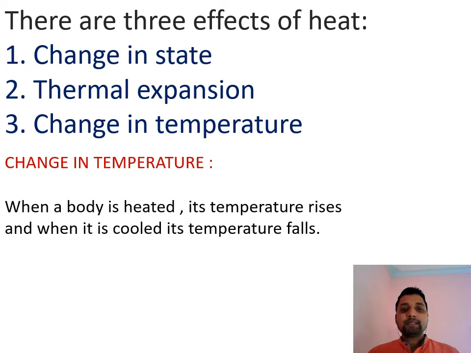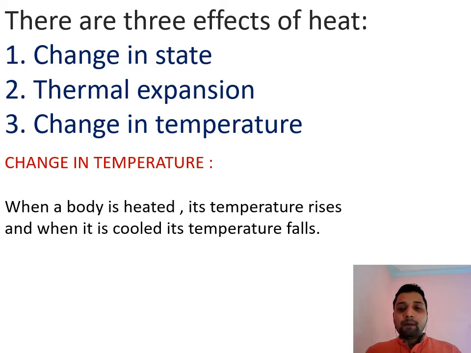When we are giving a body some amount of heat, its temperature rises, its temperature increases. When we keep any object on the heater or in a fire, that object gains the heat, so its temperature increases. But when any object is kept inside a freezer or refrigerator, at that time heat is evolved, and the temperature gradually falls.